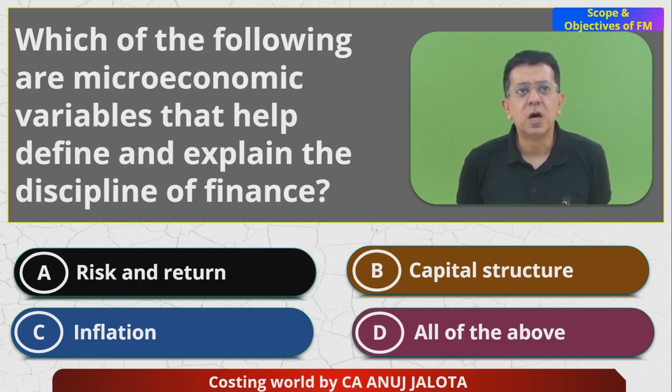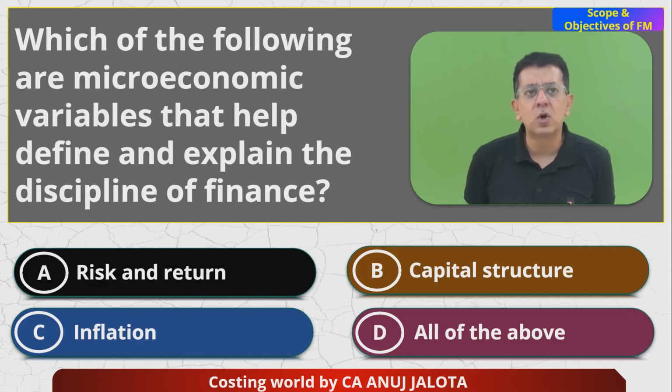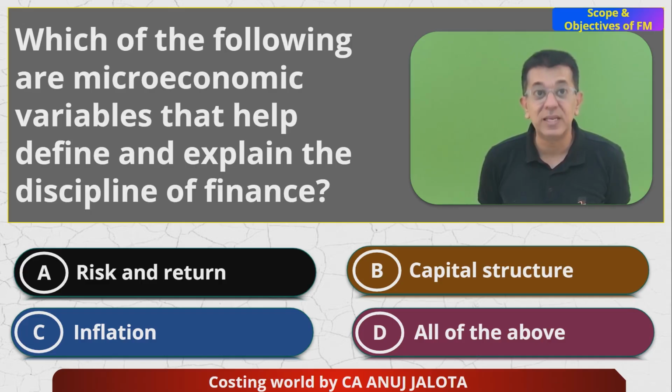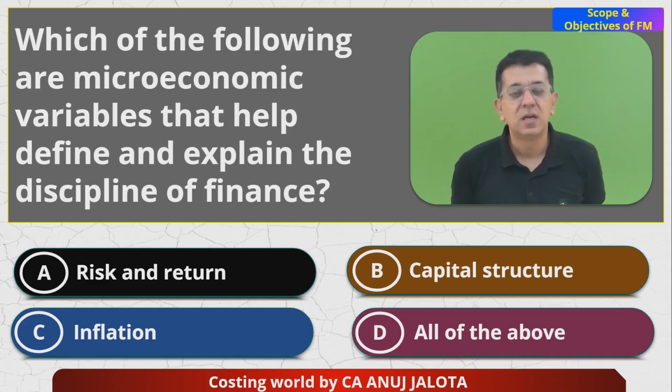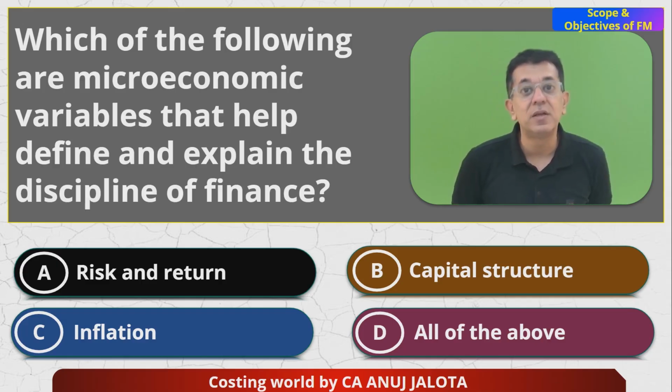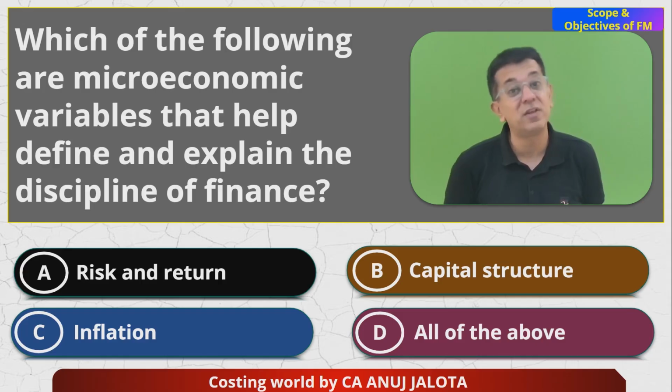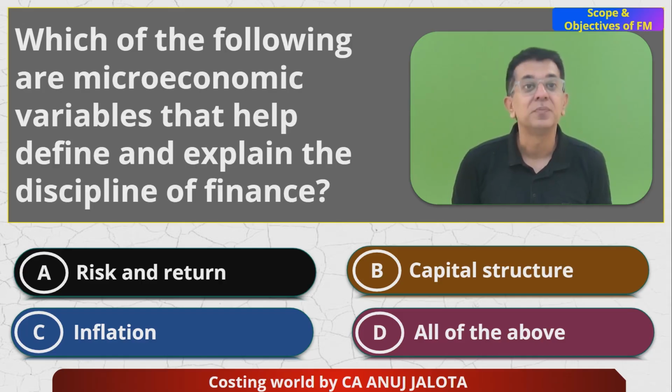Now see, which of the microeconomic variables help define and explain the discipline of finance? Now, finance, first of all, is concerned with risk and returns. It does not say that we are only looking at profit maximization. If your goal is only profit maximization, you will start taking all those decisions in which profit is highest. But then over there, the risk also could be very high.